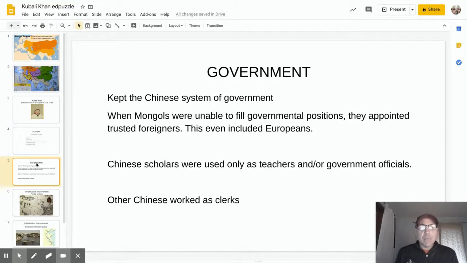The government, he kept the same system the Chinese have been using. He's tweaked it here and there a little bit. What he did is he changed it to where he put the Mongols at top, who filled the government positions. Next, he appointed foreign advisors. This even included some Europeans. The Chinese mostly were their scholars, so they worked as teachers. Some were government officials. Most were the clerks within that area.